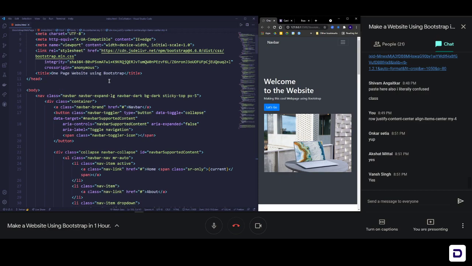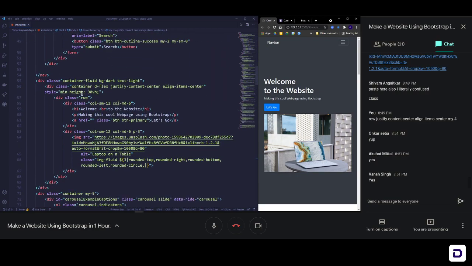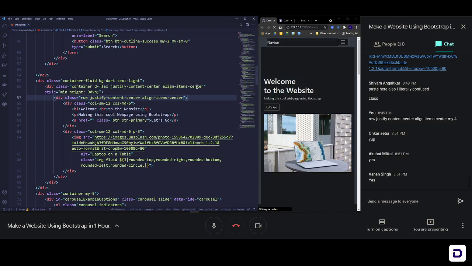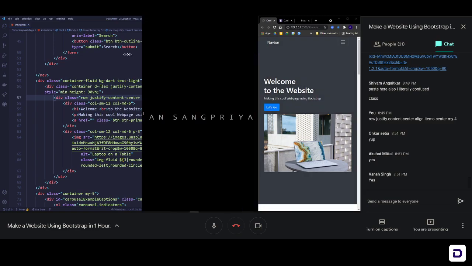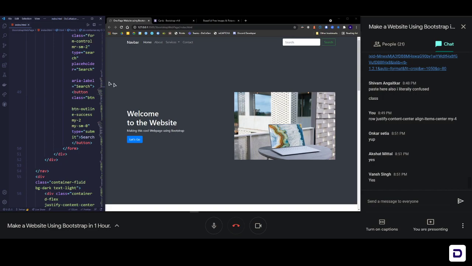We'll go back to the hero section, and here we have this row. Inside this row, we can just add justify-content-center, align-items-center. Control C and Control V. Now if we go to the larger screen, yeah, now it is centrally aligned. Okay, so just add that there.